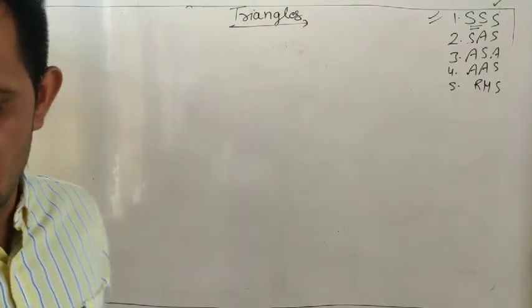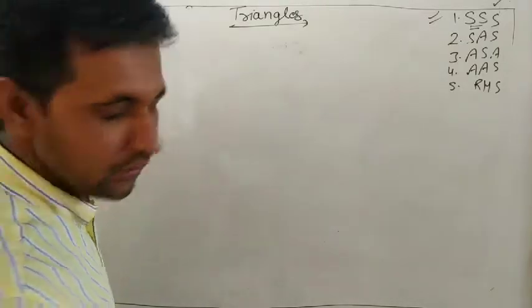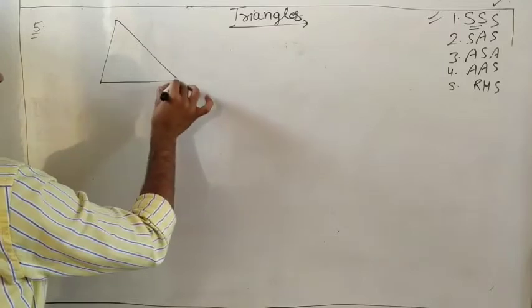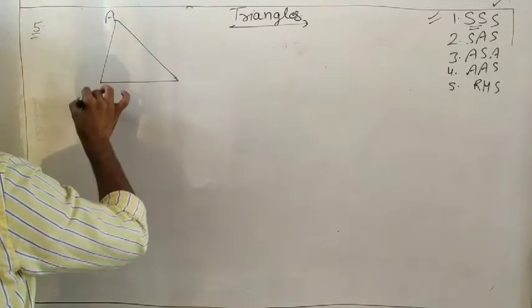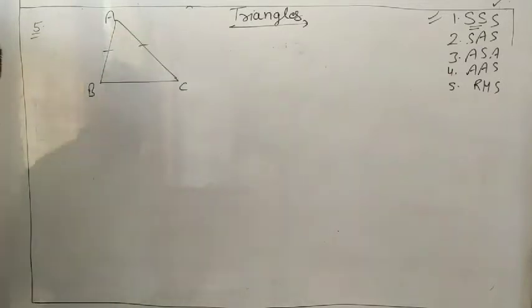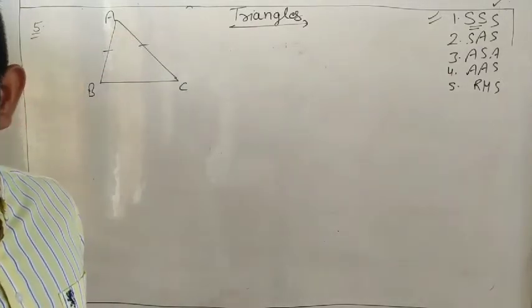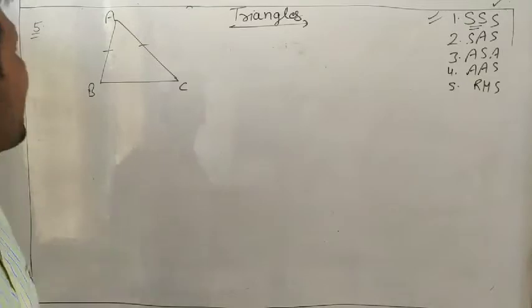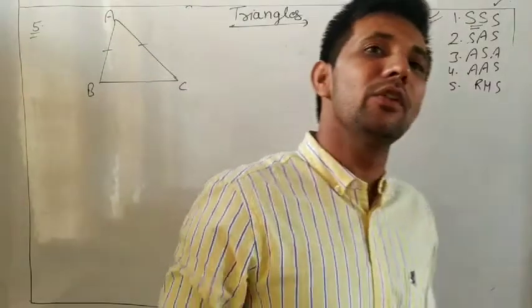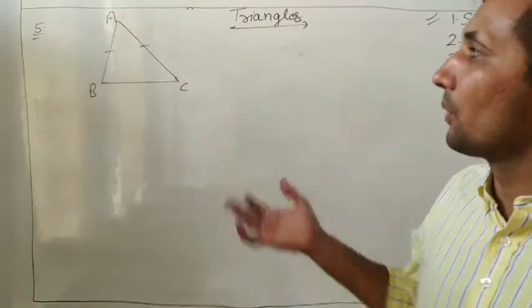ABC is an isosceles triangle with AB equal to AC, and draw a perpendicular AP to BC to show that angle B equals angle C. Now we will say, sir, we already know this proof.